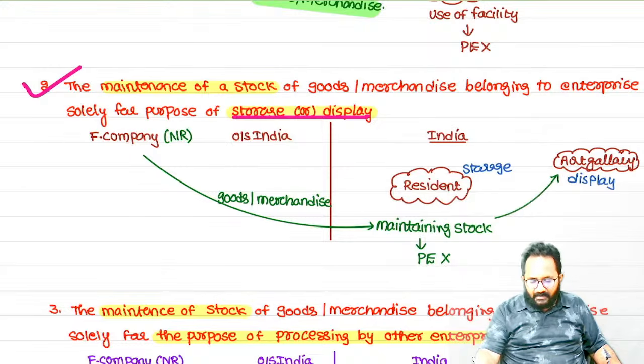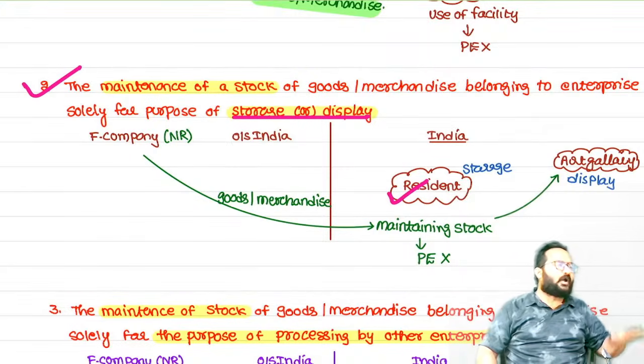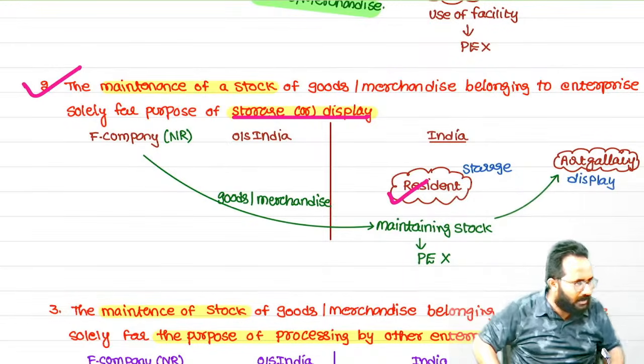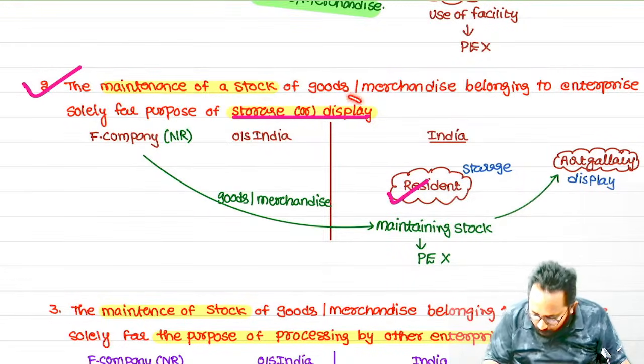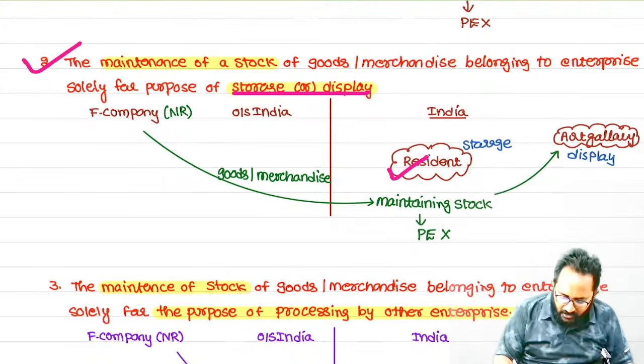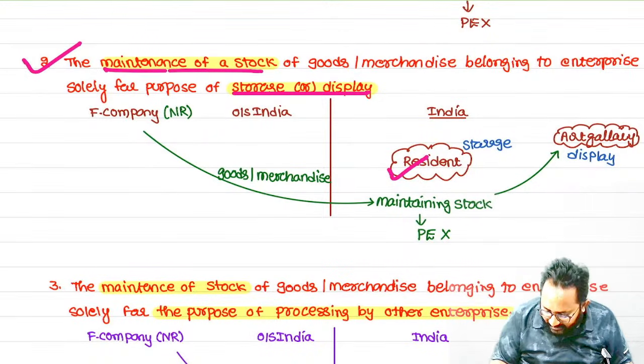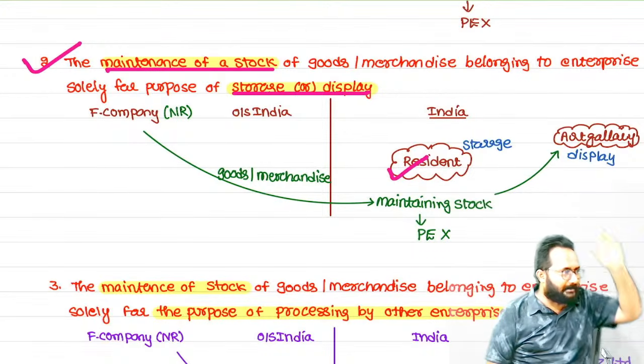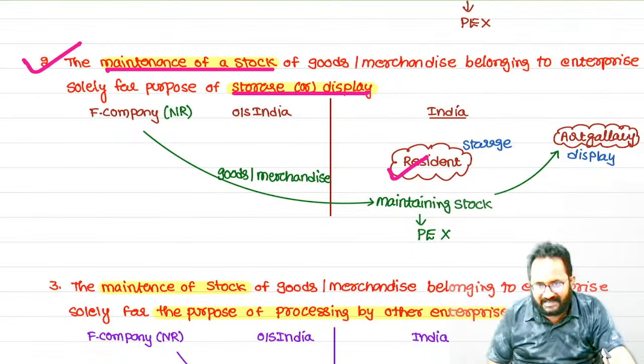So I appoint one Indian resident as a stockist. That means he is only maintaining our stock in India. For the purpose of sale? No. For the purpose of storage or display only. If any maintenance of stock in India is done by any person only for the purpose of storage or display, you can't treat that as a PE because we are not doing any sales in India.